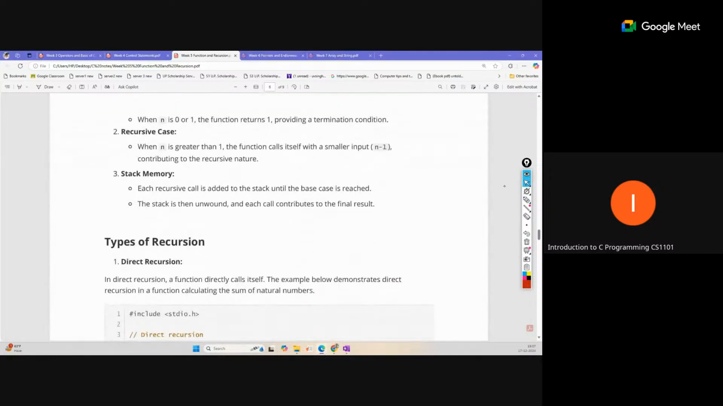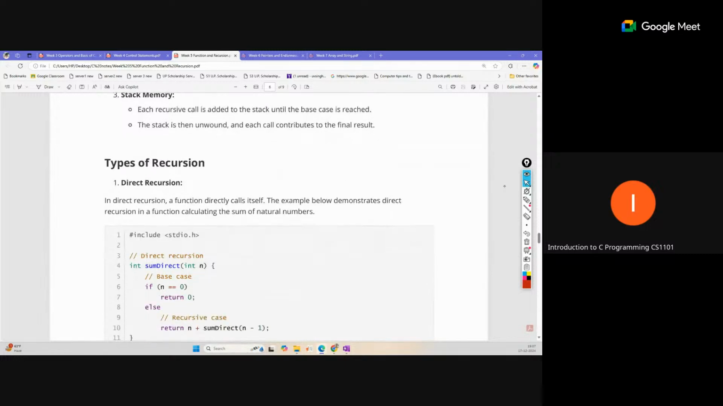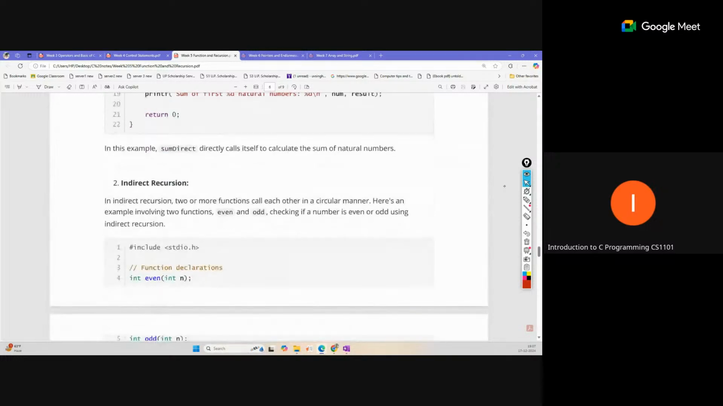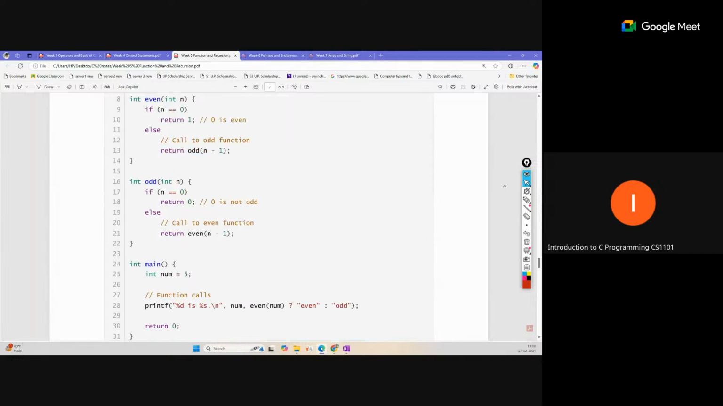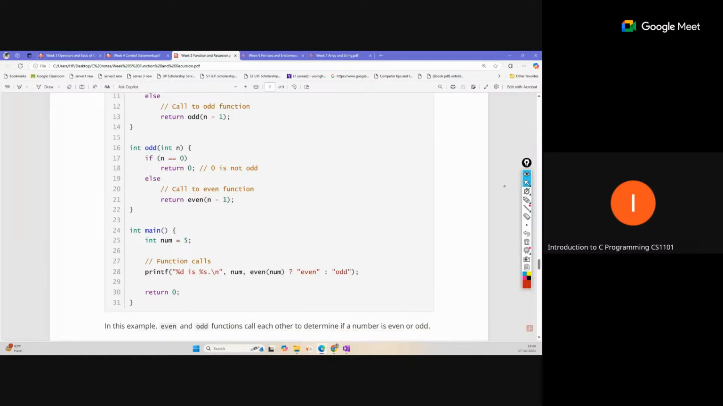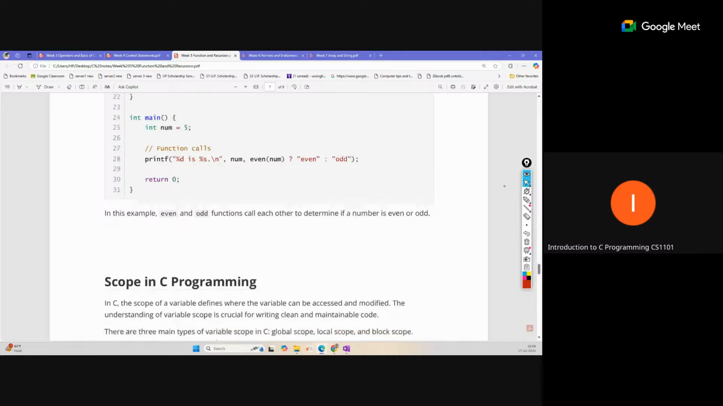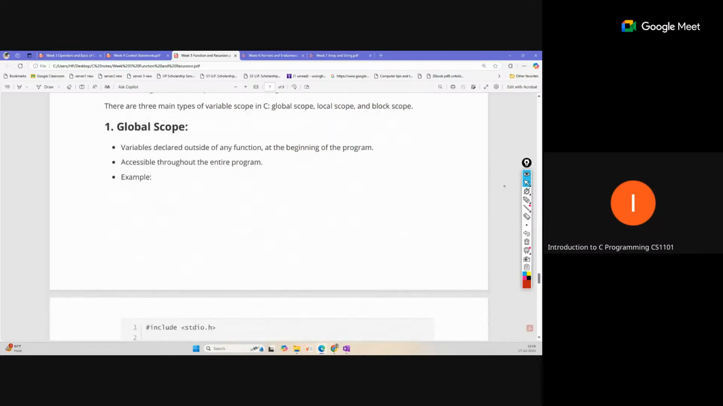Base case and recursive case are the main terminology for this type of recursion. For direct recursion, I have given this example. Indirect recursion is like this: two functions, odd and even, are there. From even we are calling the odd function, and from the odd function we are calling the even function. In this way it is happening. And scope is also one topic.